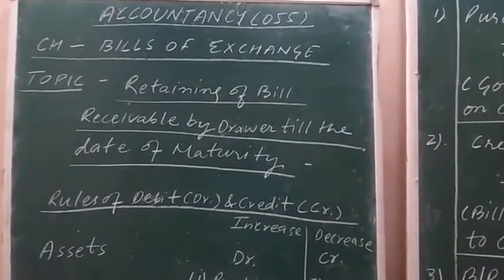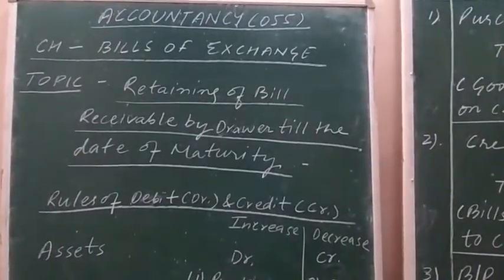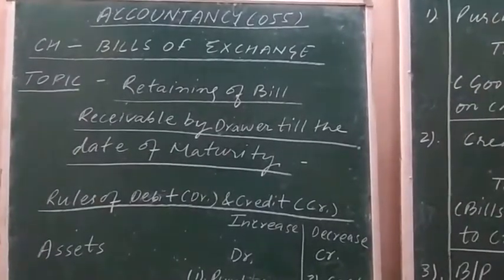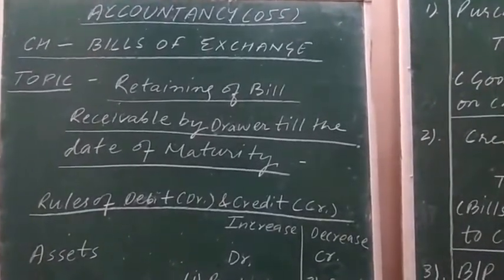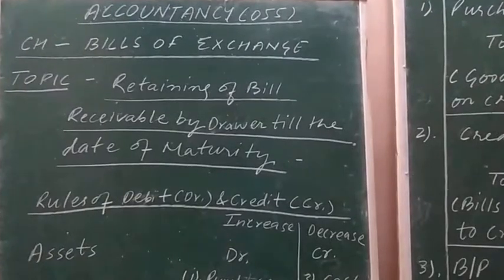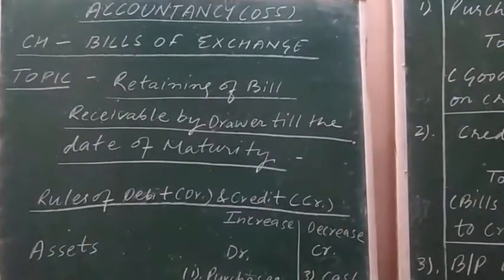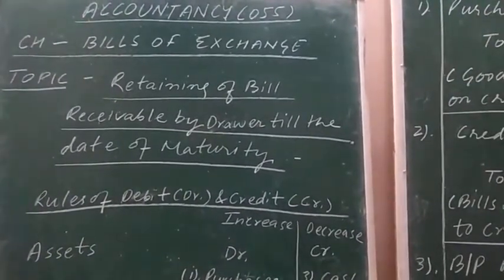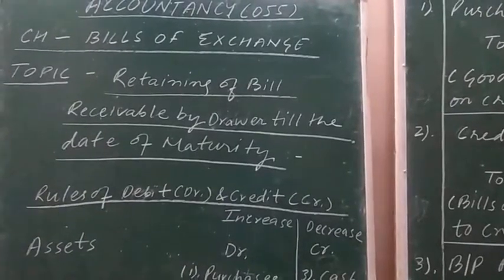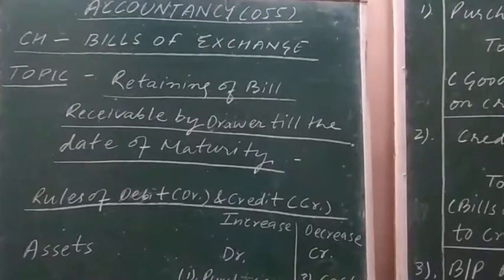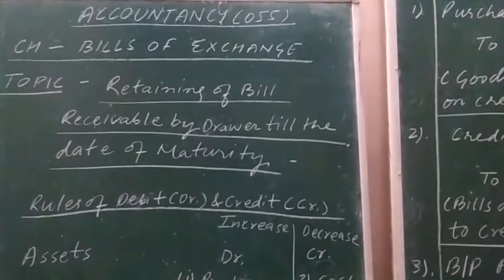Now today, the same topic will be under consideration, but what journal entries are needed to be passed in the books of drawee related to the same topic will be explained to you today.